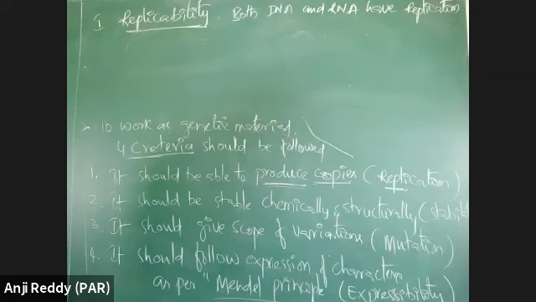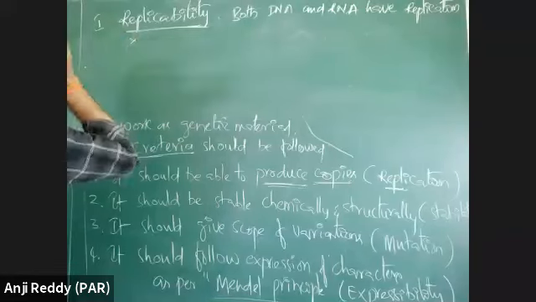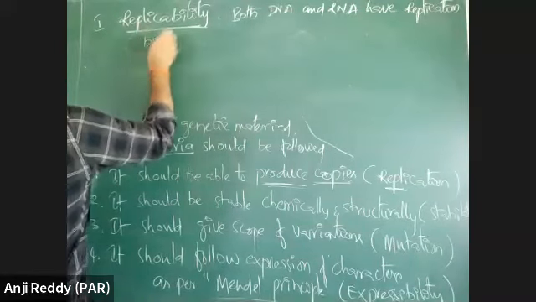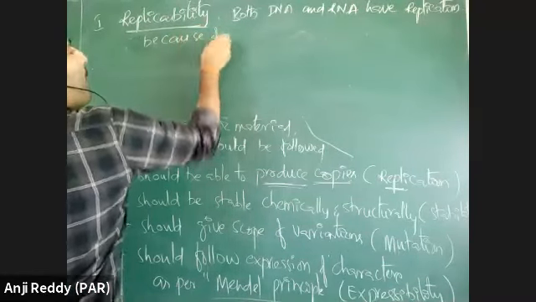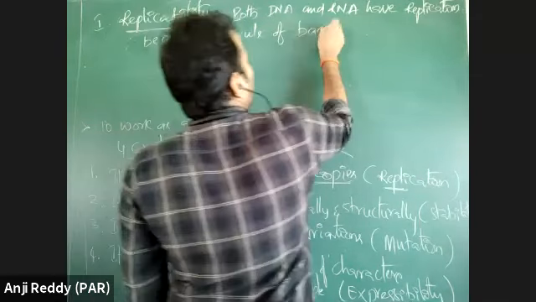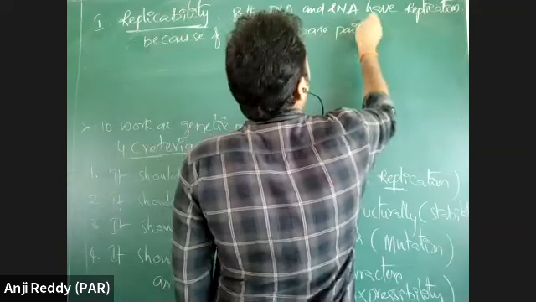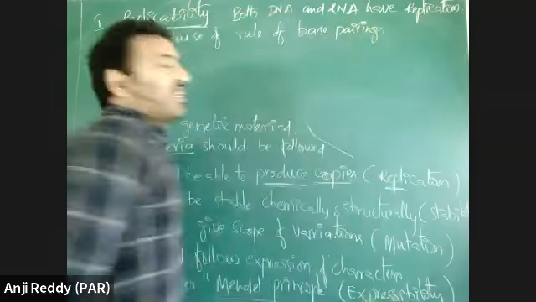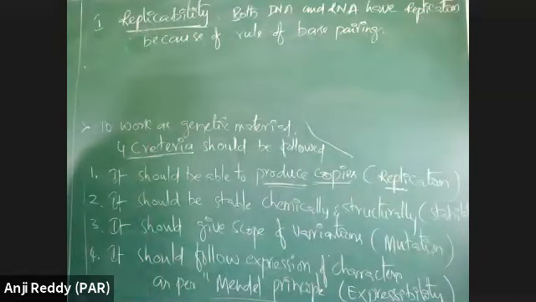These replication properties are due to the rule of base pairing. What is the rule of base pairing? It is proposed by Erwin Chargaff.